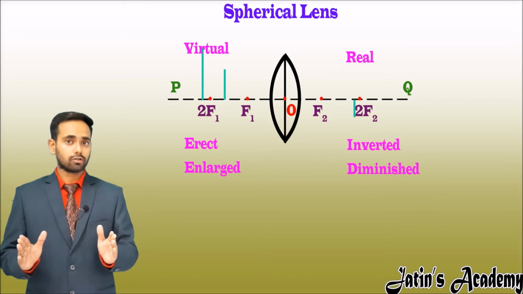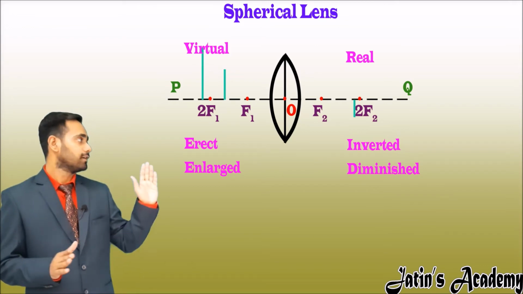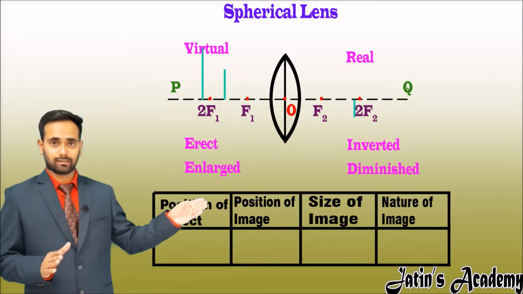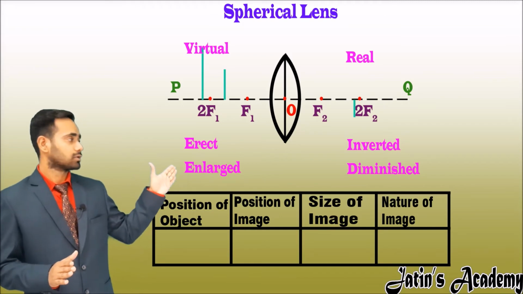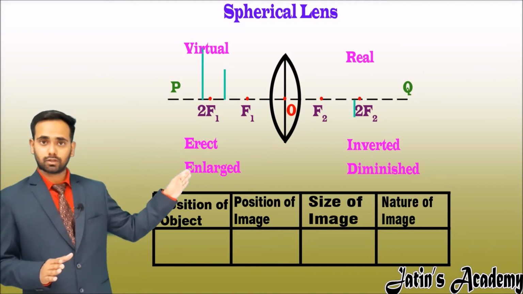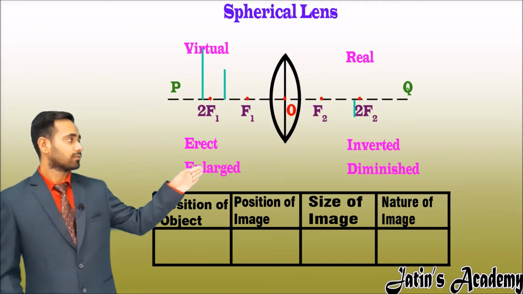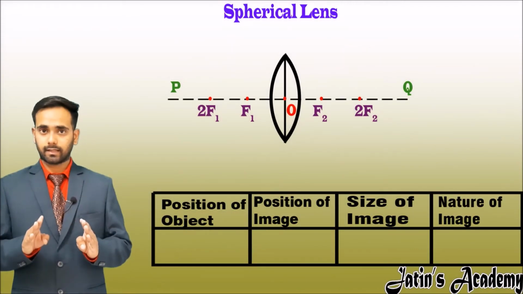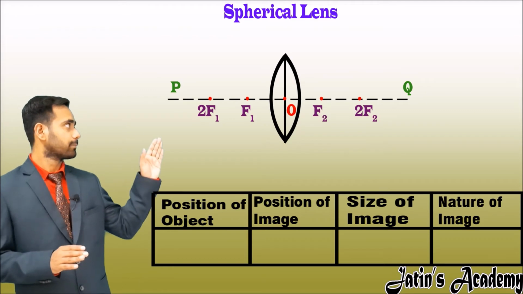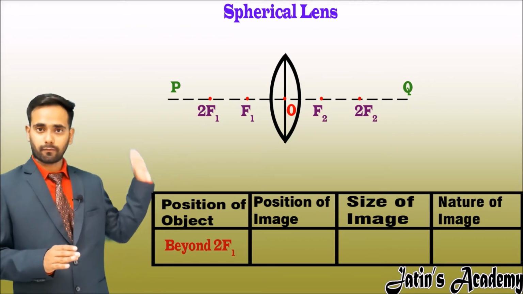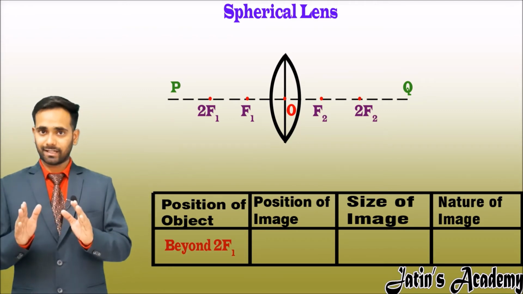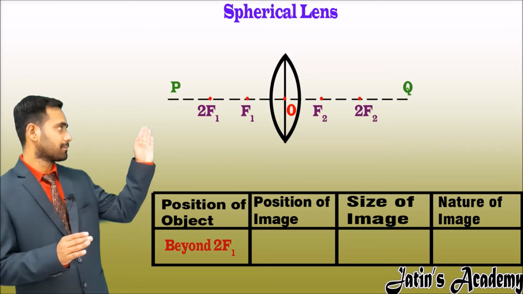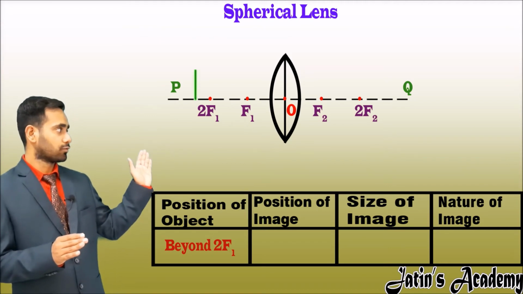So in order to make the ray diagram, we have to make the box like this, in which we write the position of the object, the position of the image, size of the image, and nature of image. Let's start the first case, when object is placed beyond 2f1. Now make a 1 centimeter line above the principal axis beyond 2f1.